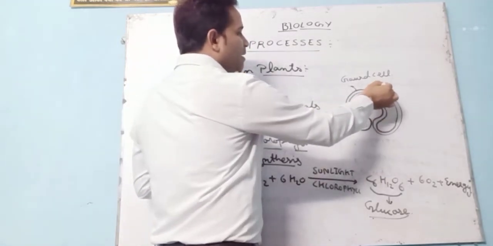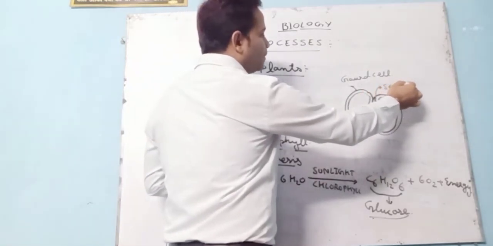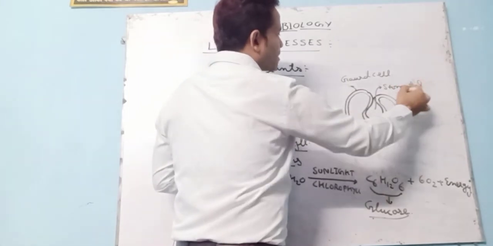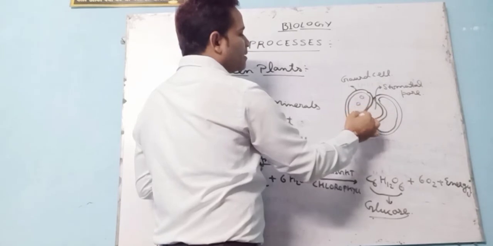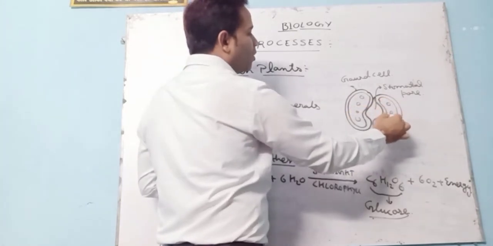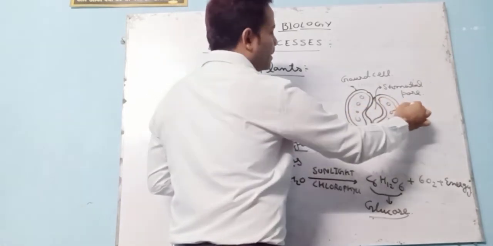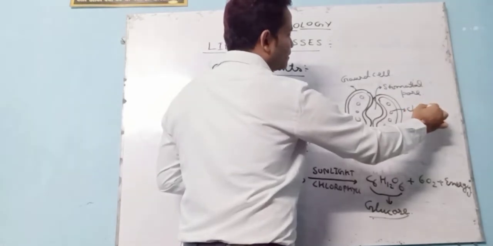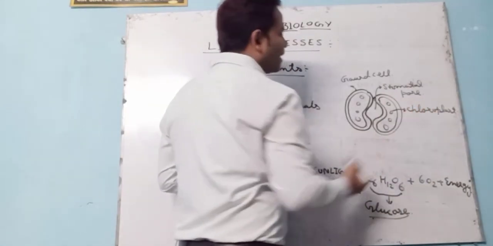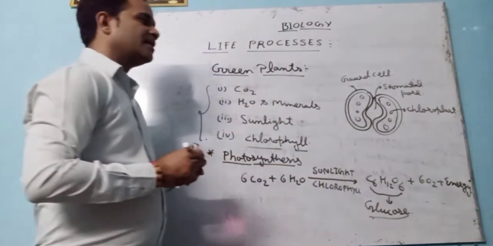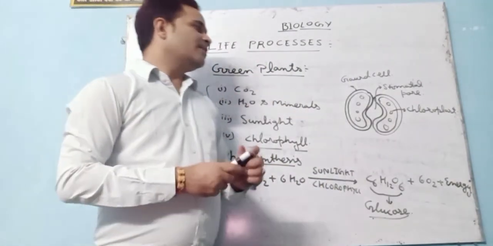This one is the stomatal pore. And this one is the chloroplast, which contains chlorophyll.